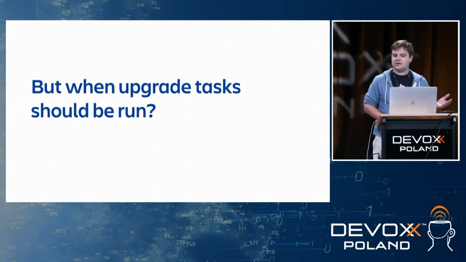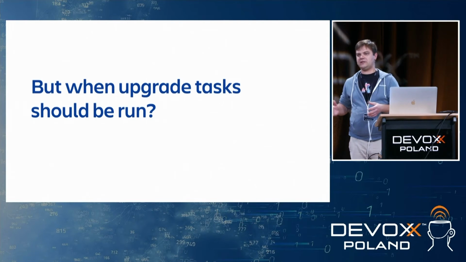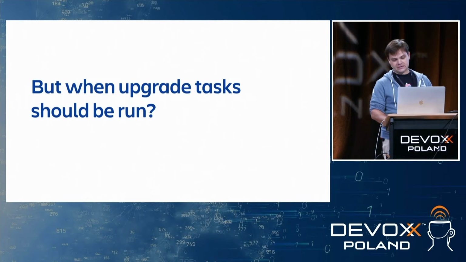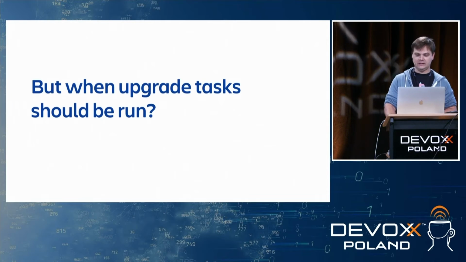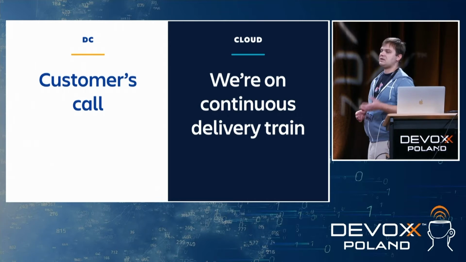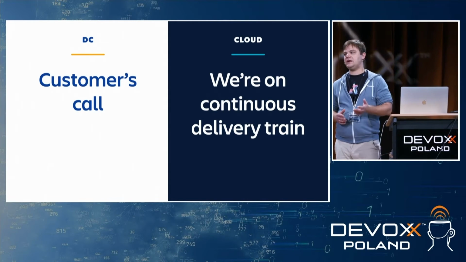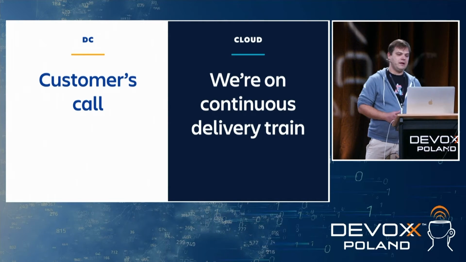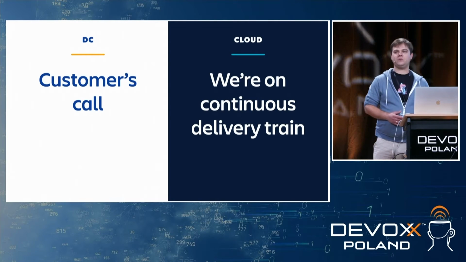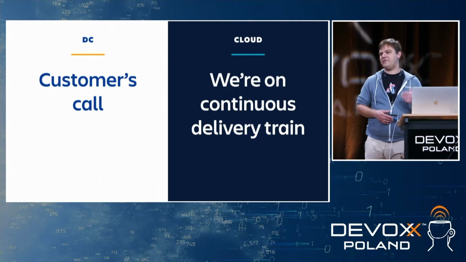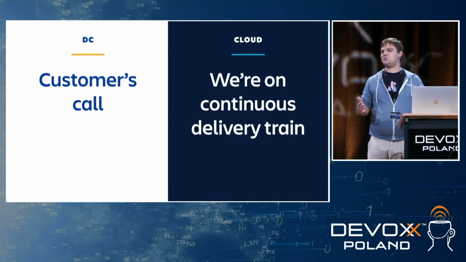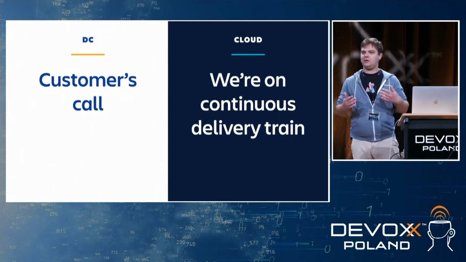Okay, so the question is, we have those upgrade and downgrade tasks, but when should those tasks be run? And this depends on the model of deployment, because if we have a data center version of Jira, it's the customer's call. They run Jira, they decide when to upgrade it to a new version. And in the cloud, it's not so happy path because we're on a continuous delivery train, and this means that we have code deployed to production every day. There is no such thing as a maintenance window or anything like that. It needs to work all the time.